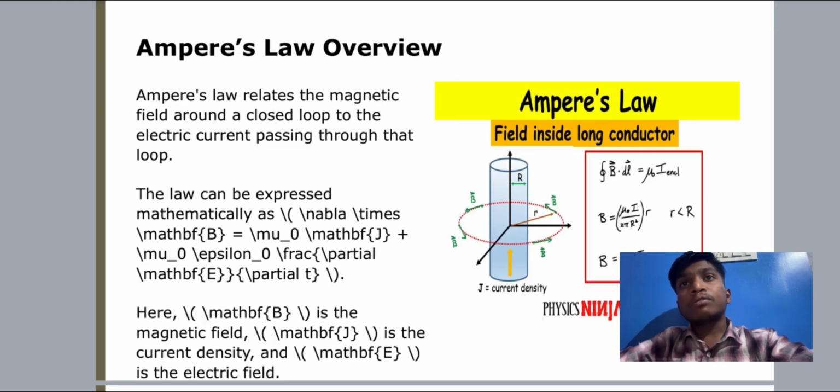Ampere's law overview. This is the Ampere's law overview, sir. Field inside a long conductor. Here we can observe formulas for this, sir. Ampere's law relates the magnetic field around a closed loop to the electric current passing through the loop. The law can be expressed mathematically like this, represented here, sir.